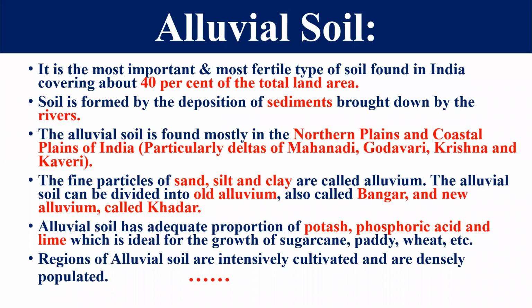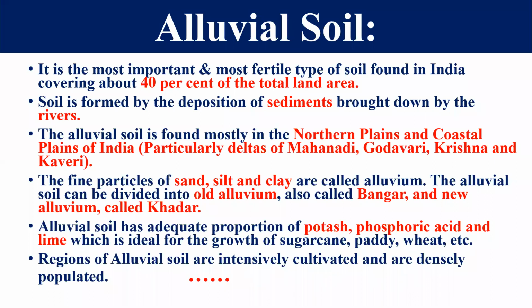So this soil is formed by the deposition of the sediments brought down by the rivers. Means river mountain से आती है और अपने साथ sediment लेके आती हैं और वो lower level पर उसे sediment को आप कह सकते हो deposit कर देती हैं. The soil is formed in this way.